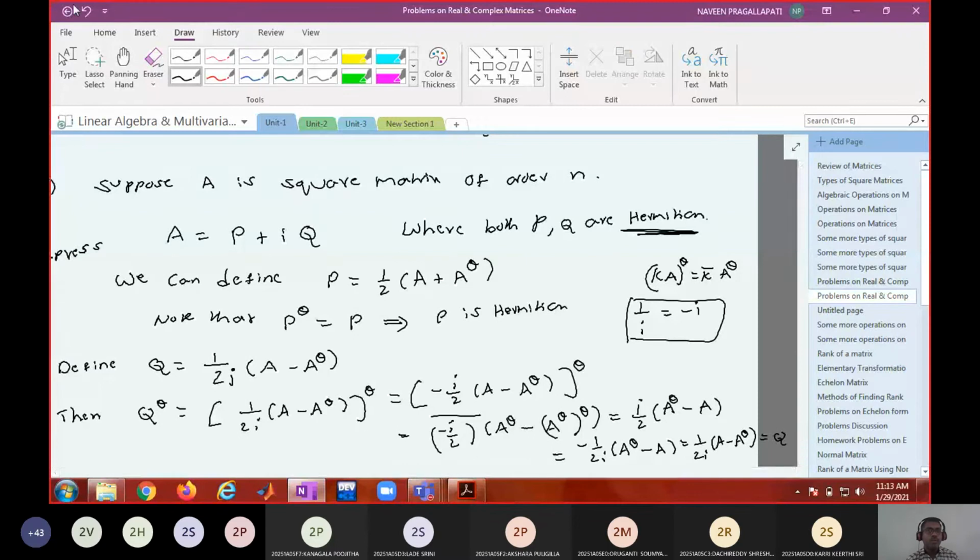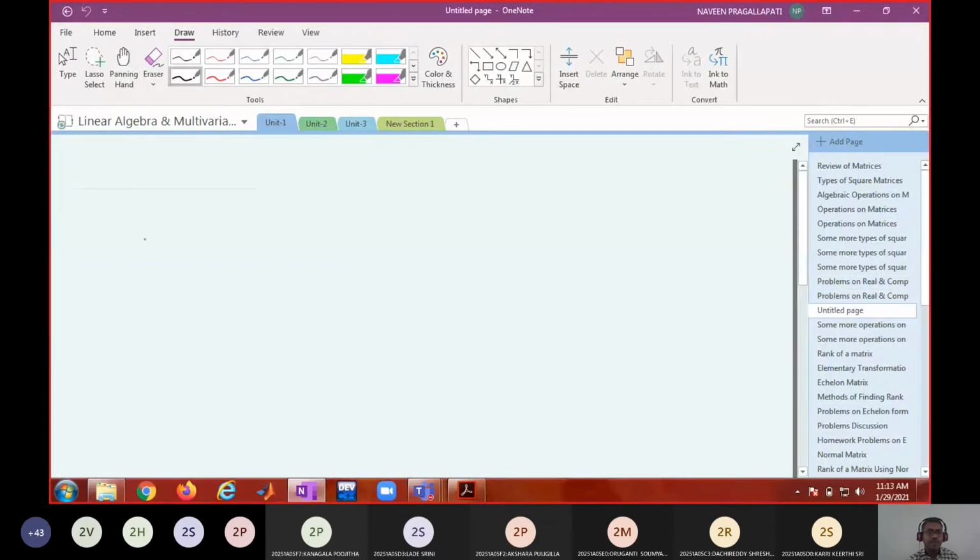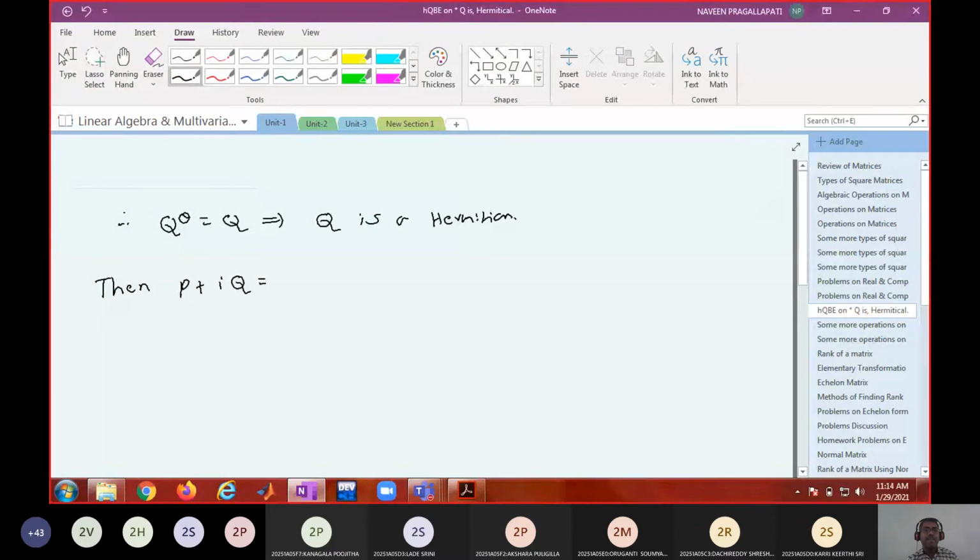So Q power theta equal to Q means Q is Hermitian. Therefore Q power theta equal to Q implies Q is a Hermitian. Then what is P plus iQ?